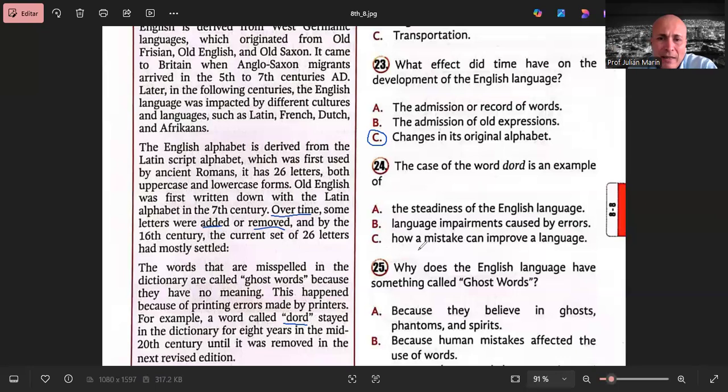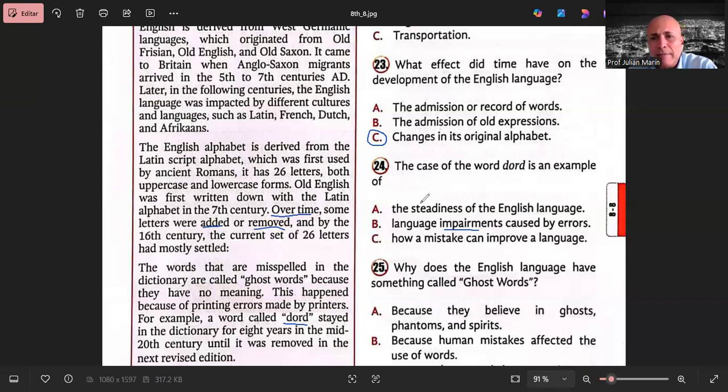And C. How a mistake can improve a language. Now, impairment is a synonym or describes being diminished or weakened, like affecting the quality of the language. So that is something we should clarify before we make a decision.